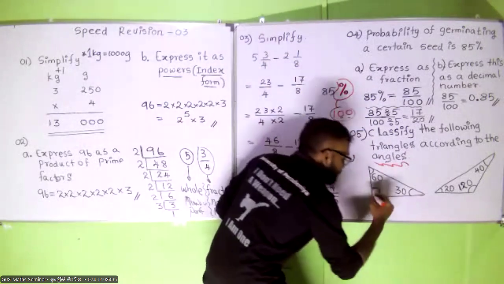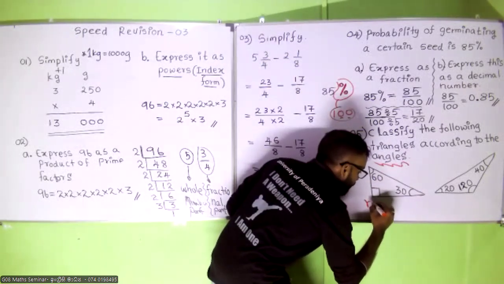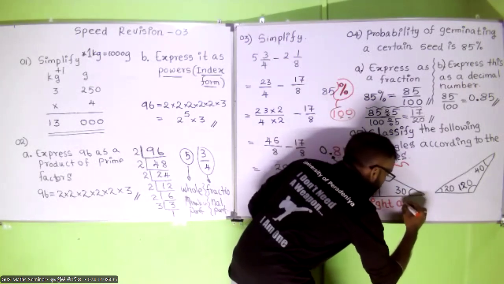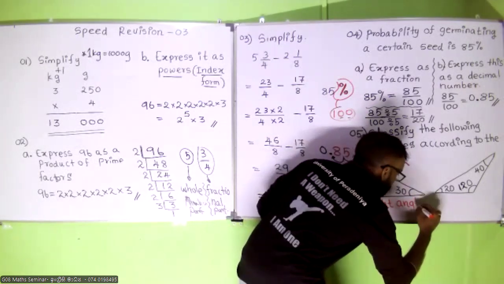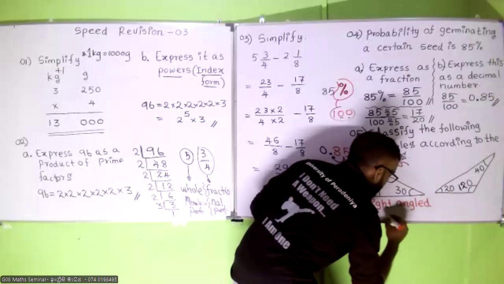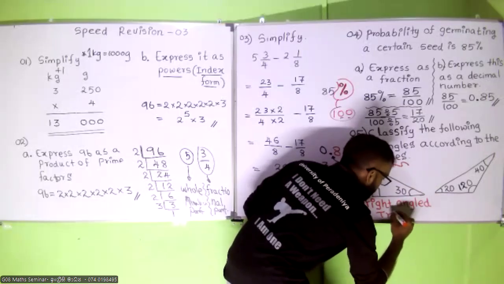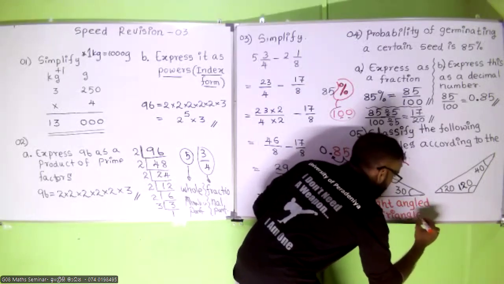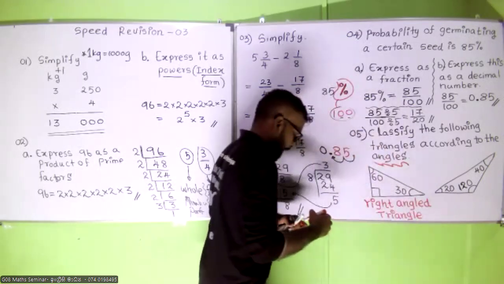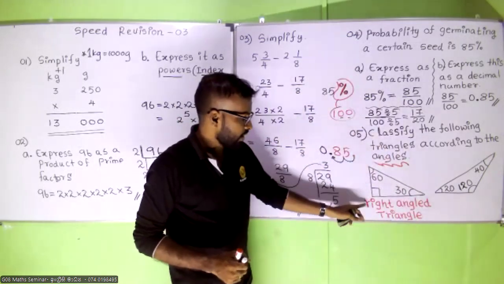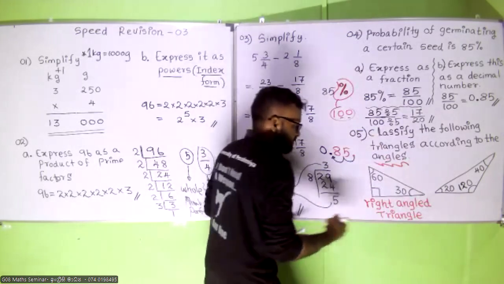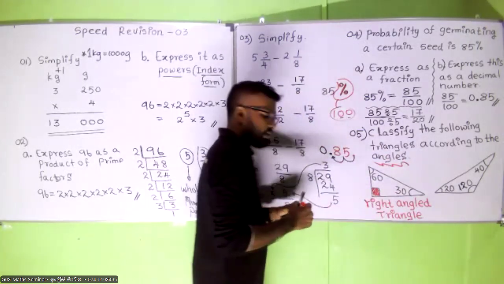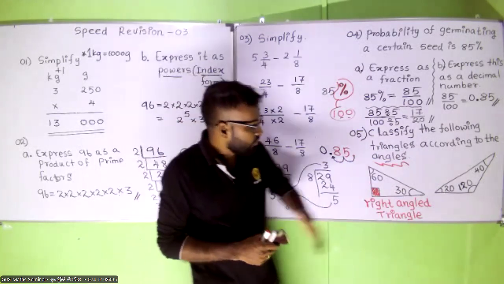So you can write: this triangle is a right angled triangle according to the angles. This is a right angle triangle because this is the right angle. Now this one.